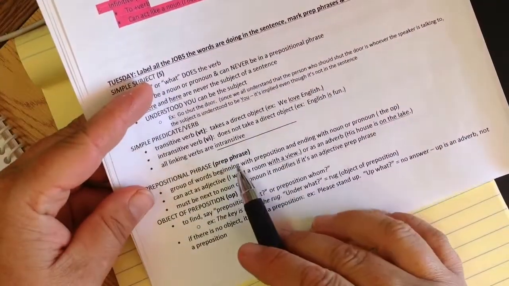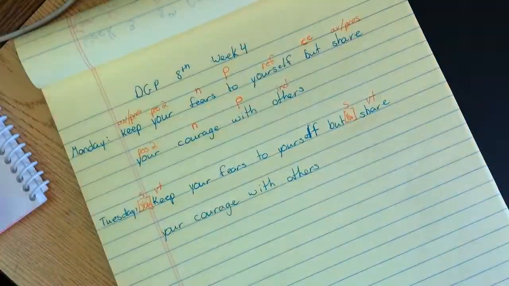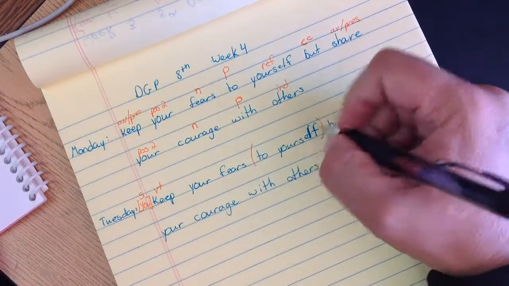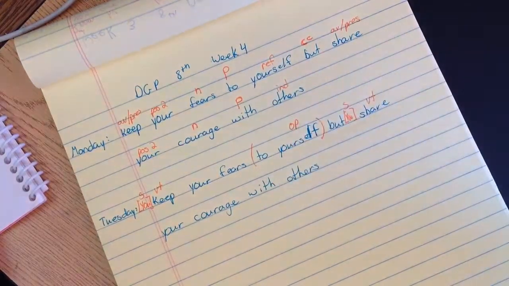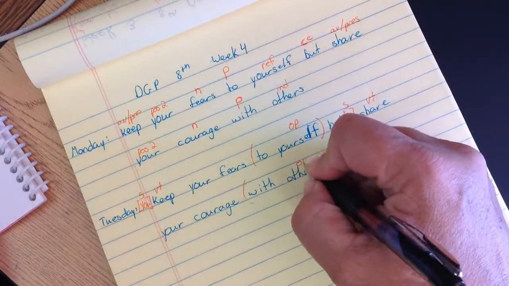Now I look at my prepositional phrases. They begin with the prep, end with the OP, and then I have to label what kind they are. So, the preposition was to. It begins there. To what? Yourself. So that's an object of the preposition. I had with what? Others. So that's an object of the preposition.